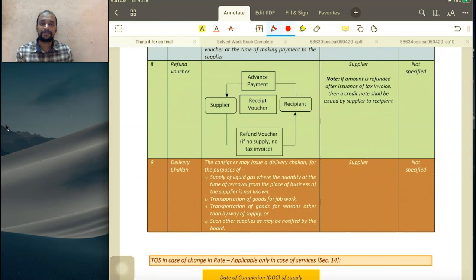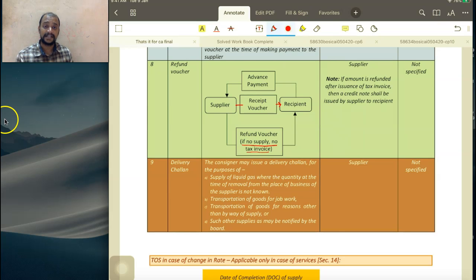Then next, refund voucher. What is this refund voucher? When a supplier receives some advance from the recipient, a receipt voucher will be given. Supplier receives advance payment from the recipient and gives a receipt voucher to the recipient. Now, that supply is cancelled, means the advance needs to be returned. If there is no supply, there is no tax invoice. So supplier has to give a refund voucher to the recipient.